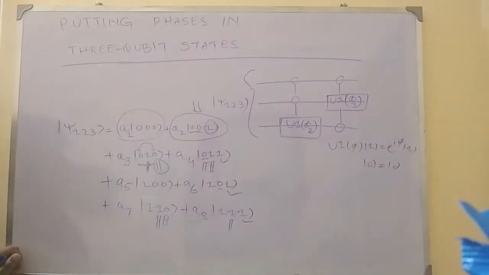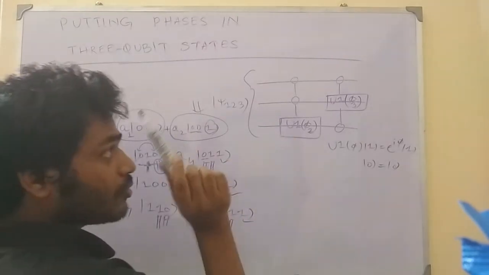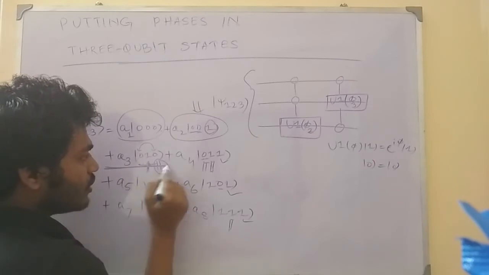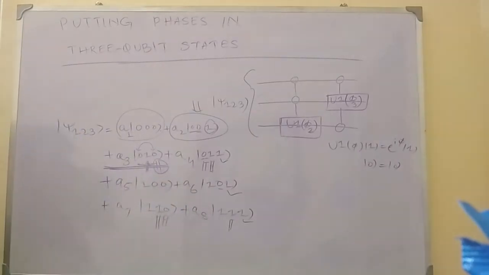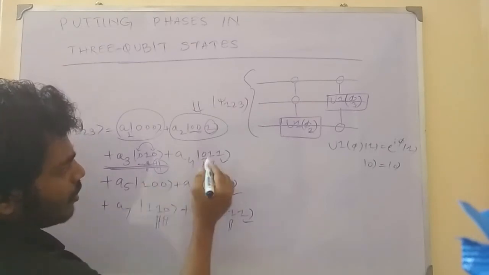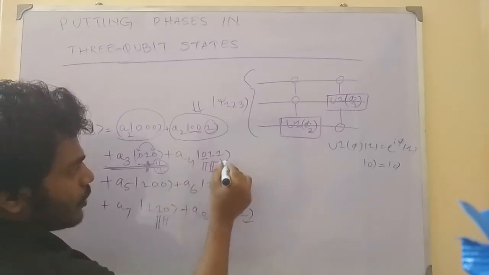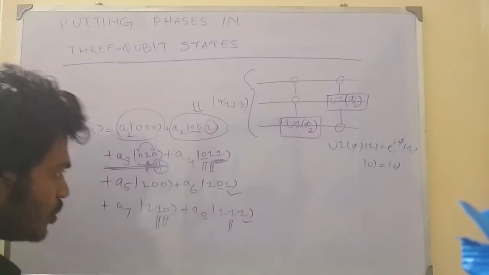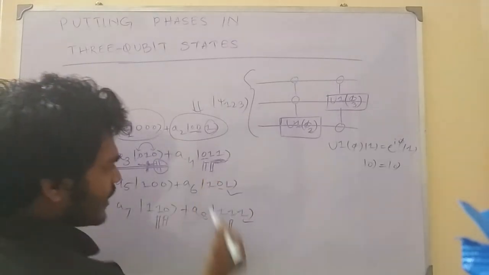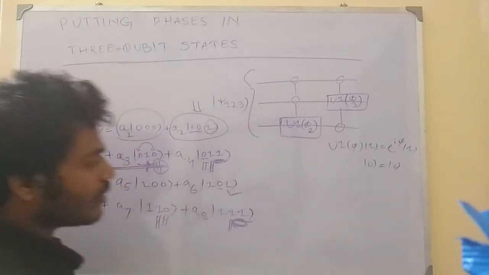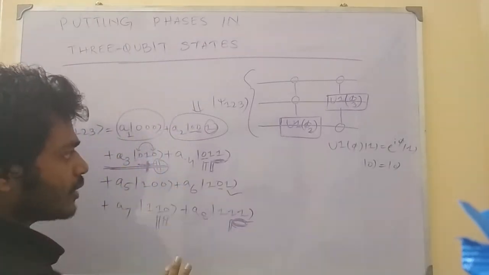Right? So applying this operation, we can have the introduction of phase of phi 3 only in this case here, not anywhere else. Now let's go to the fourth place. So here we have 1 1. We have 1 1 in the last cases. Are there other positions where we have 1 1 on the last position? Yes. Here we have 1 1. That means we will take the help of another qubit as the control.